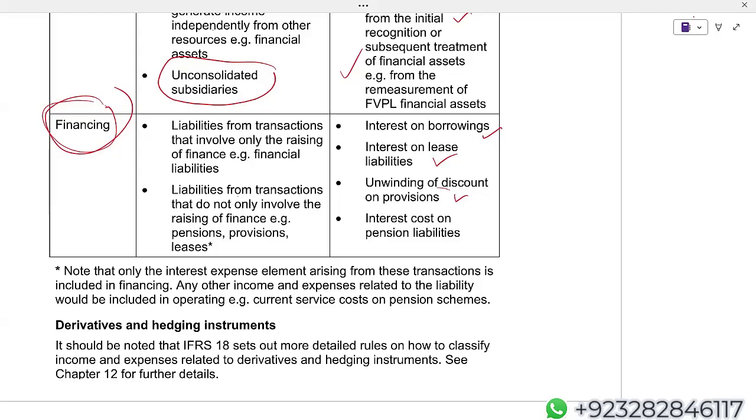Now, let me quickly share the answer to test your understanding, which we have already discussed, and I'll show you the impact of IFRS 18 within that answer also. And I'm repeating it again: whoever ignores the importance of IFRS 18 while answering questions in SBR will be losing 7 to 8 good marks.